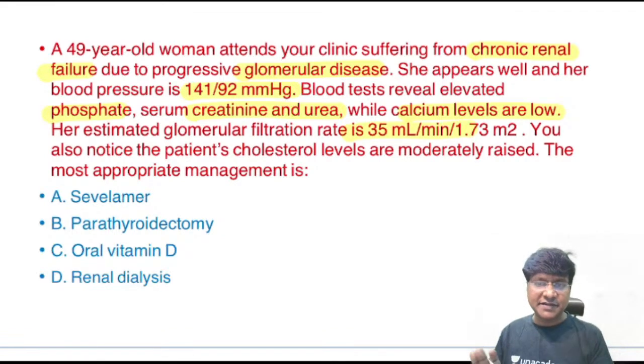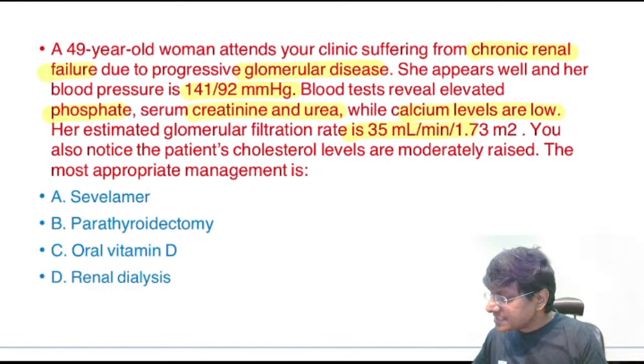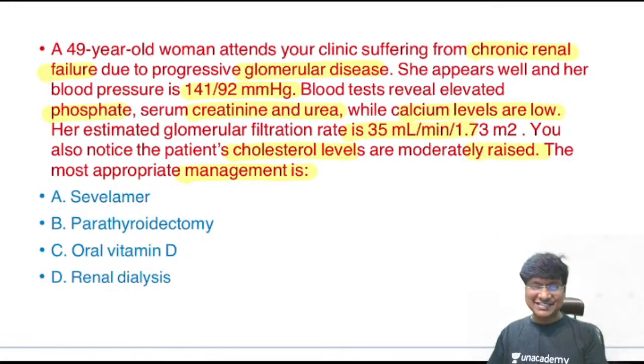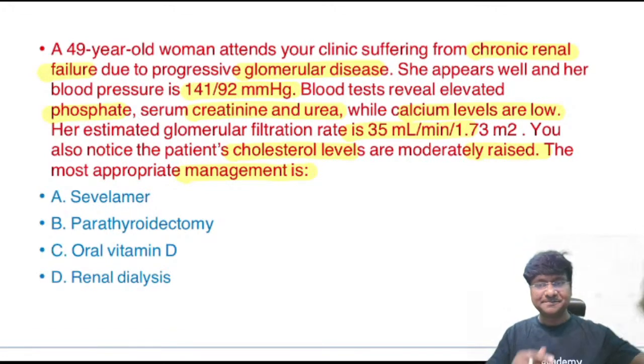So eGFR 35 means she is in stage 3. You also notice the patient's cholesterol levels are moderately raised. What is the most appropriate management in this patient? So what will you do in this patient? Please tell me. Do you want to give sevelamer hydrochloride, or do parathyroidectomy, oral vitamin D, or renal dialysis? So what will you do now?